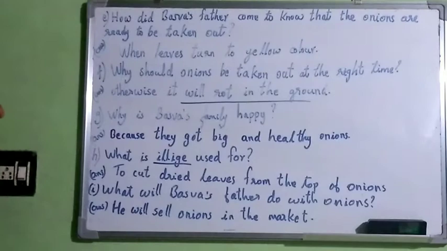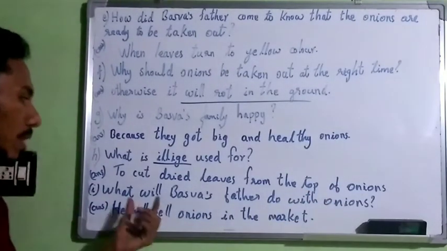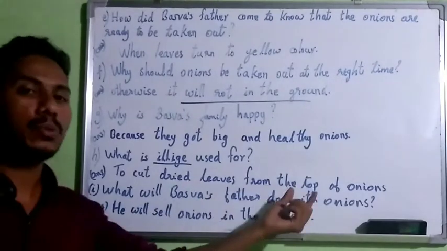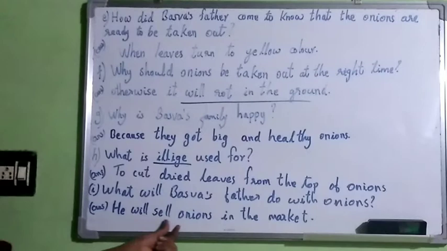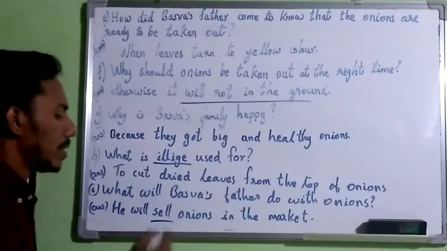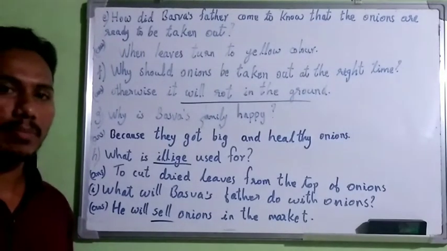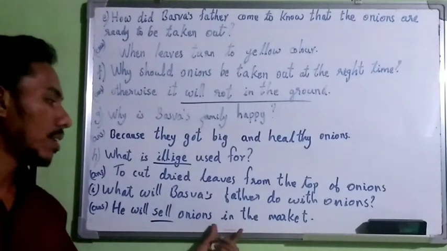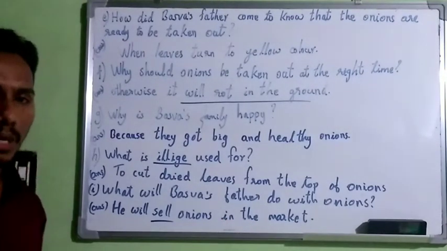Then what will Baswa's father do with the onions? Baswa's father will send the onions to the market. They sell the onions in the market to get a price for them. And that is the way of life of Baswa's family.